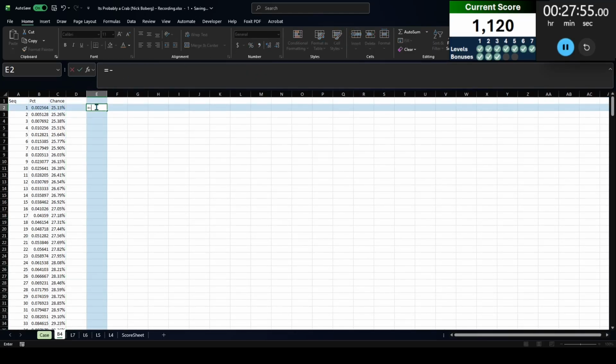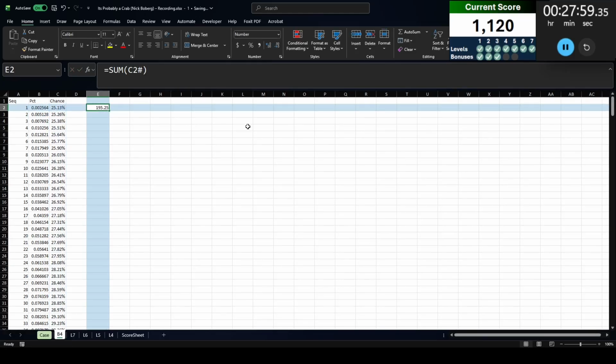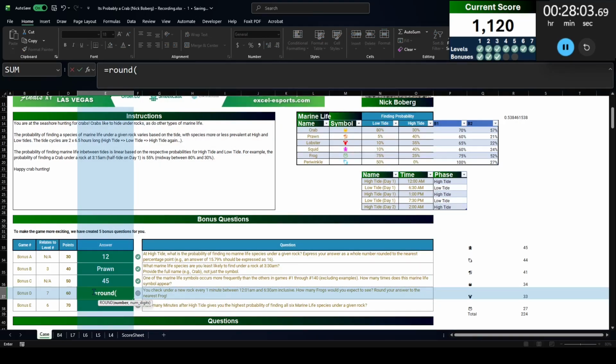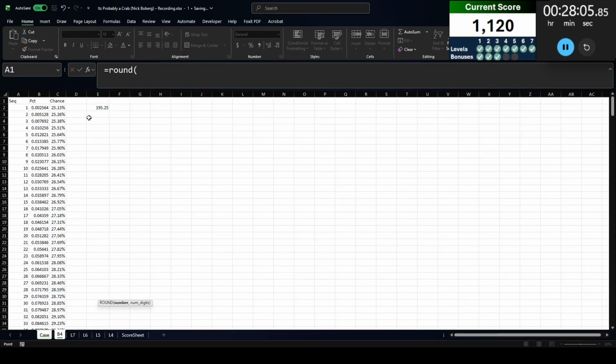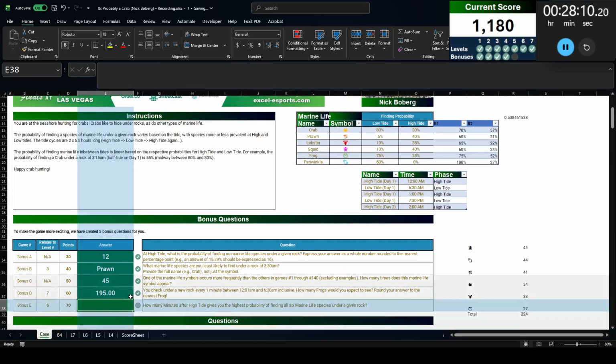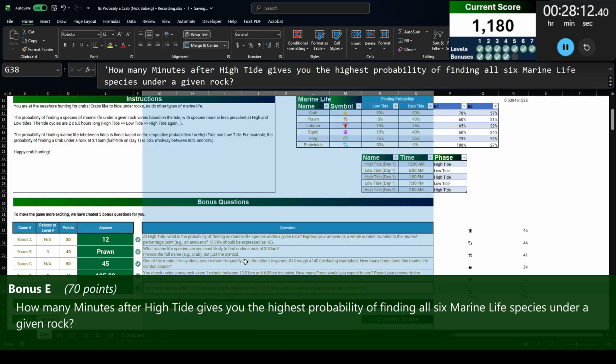And then if I sum all those numbers together, I get 195.25 frogs. So round to the nearest integer. We're going to round that to 0 decimals. We get 195 frogs. Last bonus, bonus E. How many minutes after high tide gives you the highest probability of finding all 6 marine life species under a given rock?